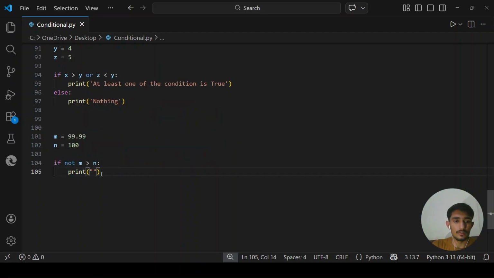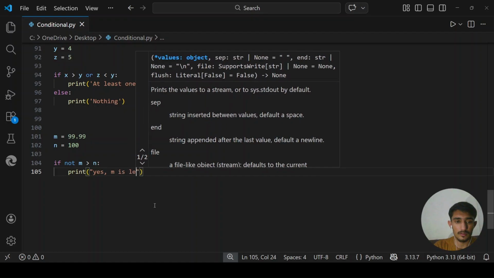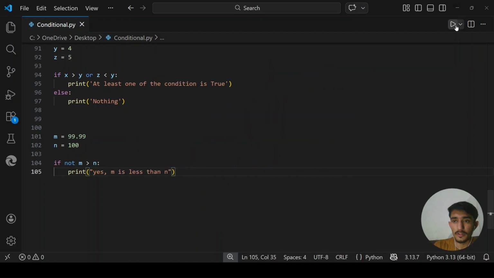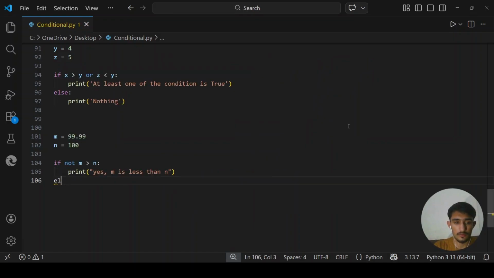So this will say yes, m is less than n. So this one will print out, else the else block. So let's run it again.